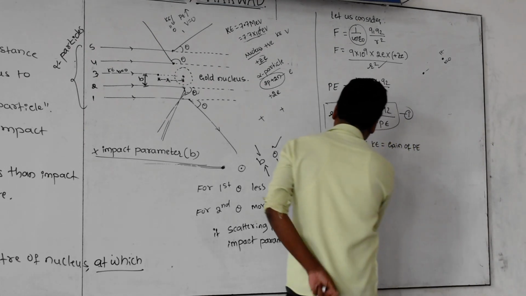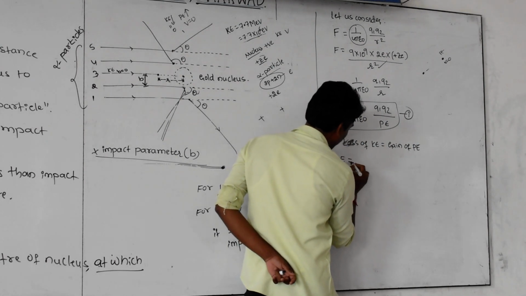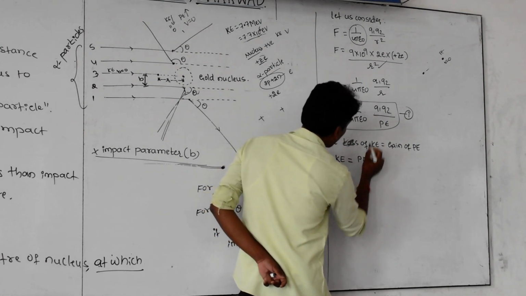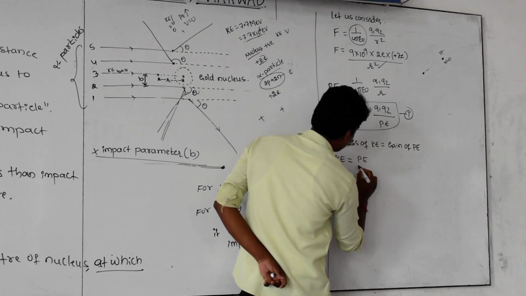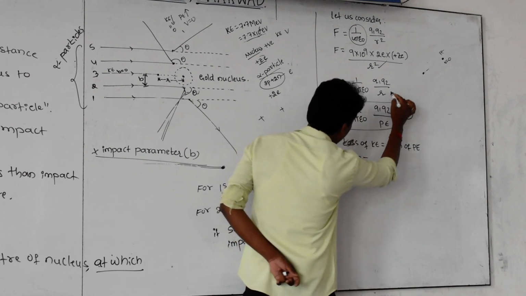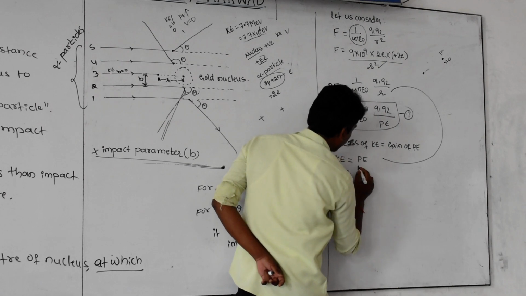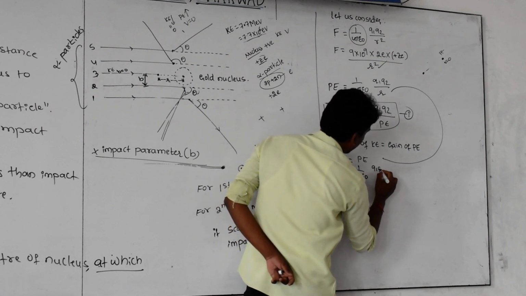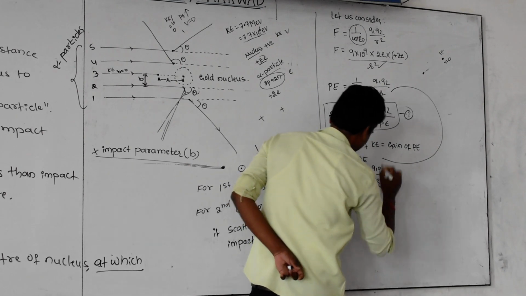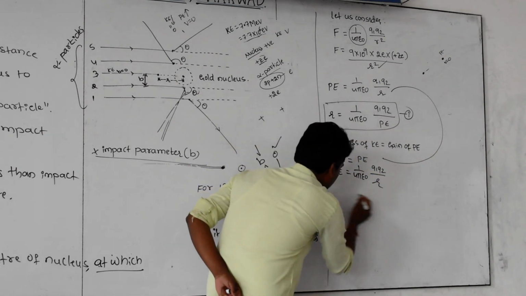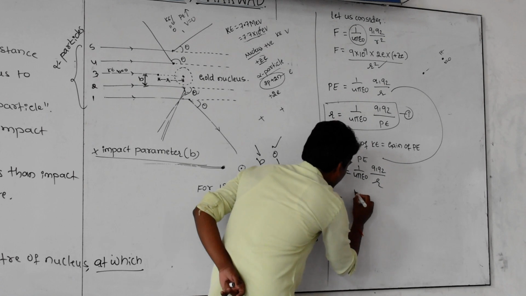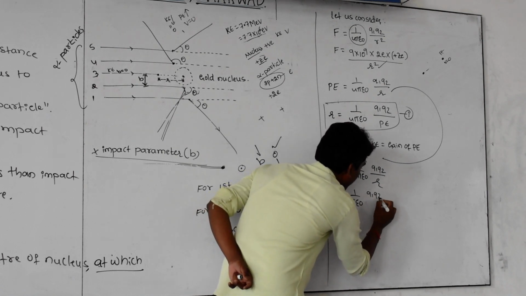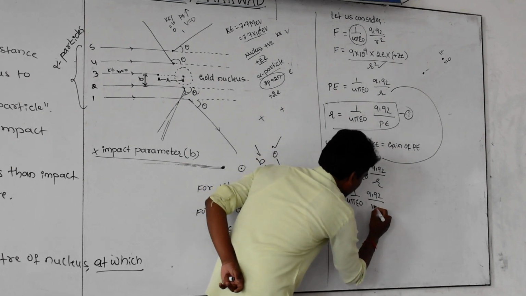We can write kinetic energy is equal to potential energy, and the potential energy can be written as 1 by 4 pi epsilon naught Q1 Q2 divided by R. Take R to this side: R is equal to 1 by 4 pi epsilon naught Q1 Q2 divided by kinetic energy, taken in the denominator.